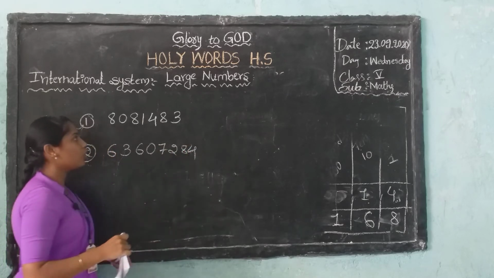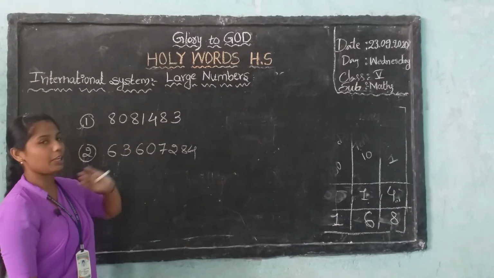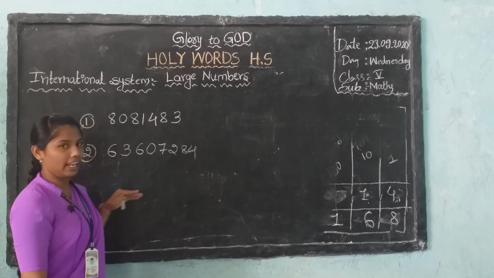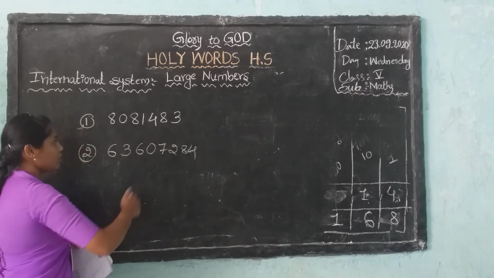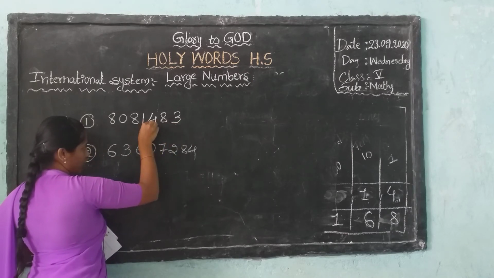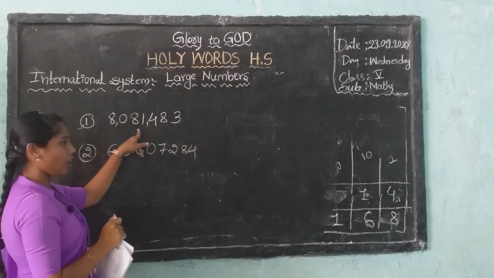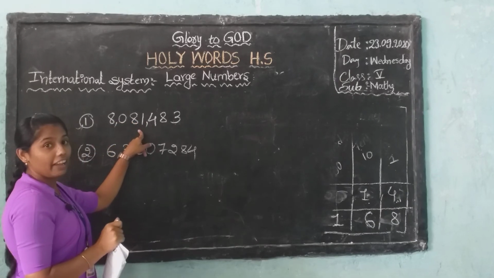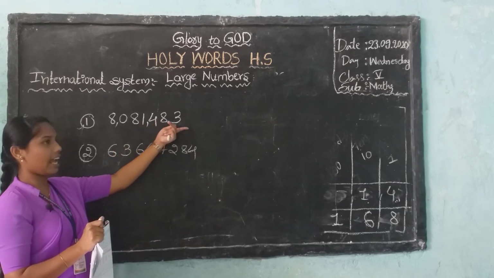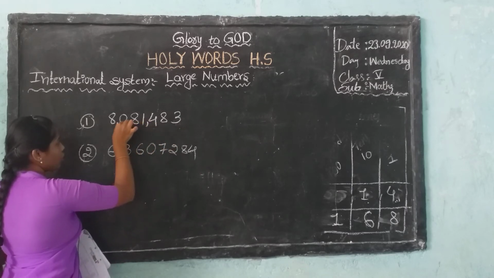I already told you commas are put after every 3 places, starting from right to left. How many numbers? 1, 2, 3 comma, and 1, 2, 3 comma.